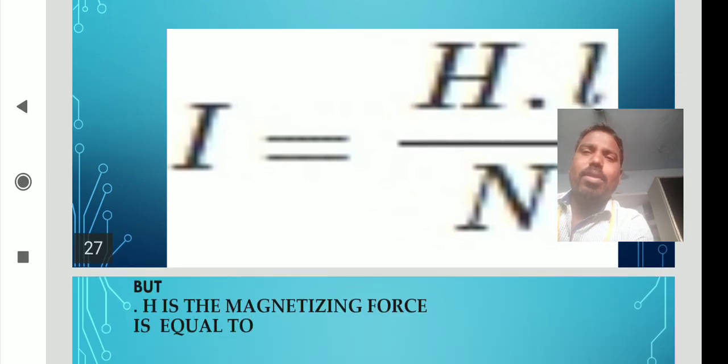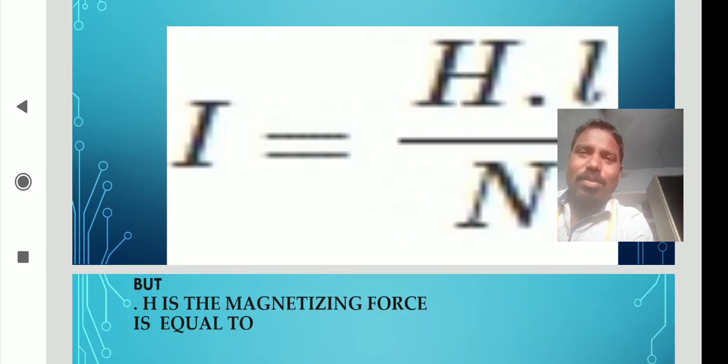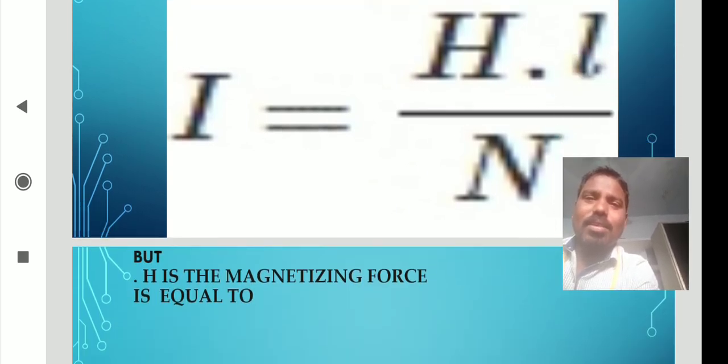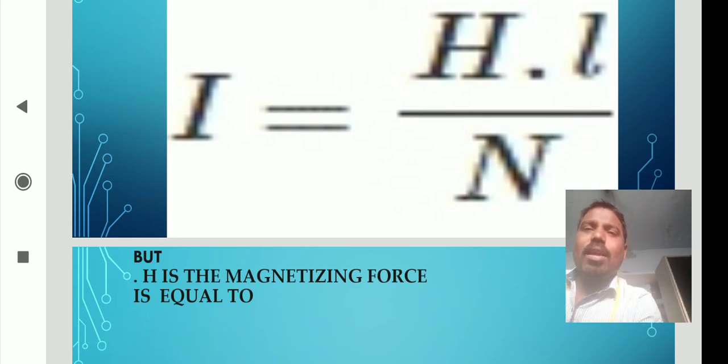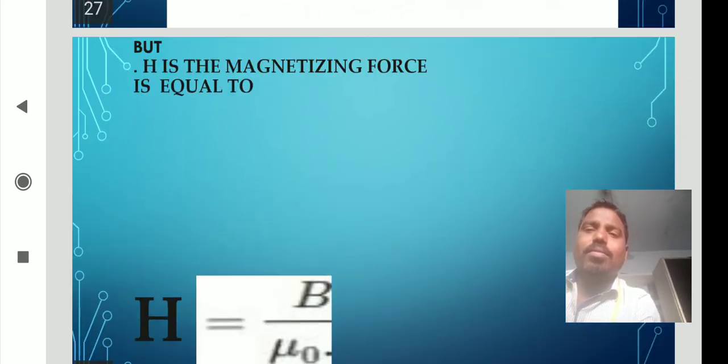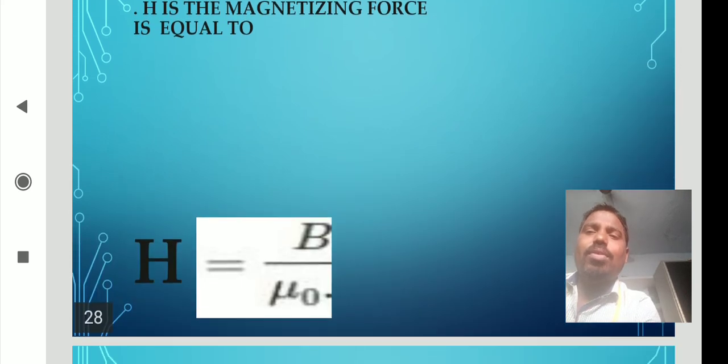From the magnetizing force, I can be considered as H dot l by N. Then what is the value of H?